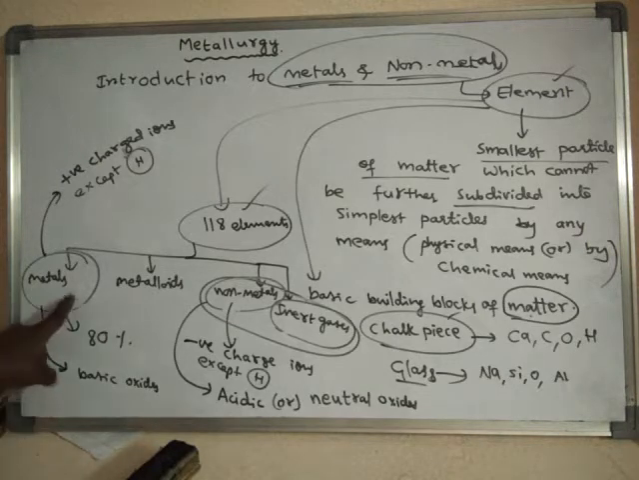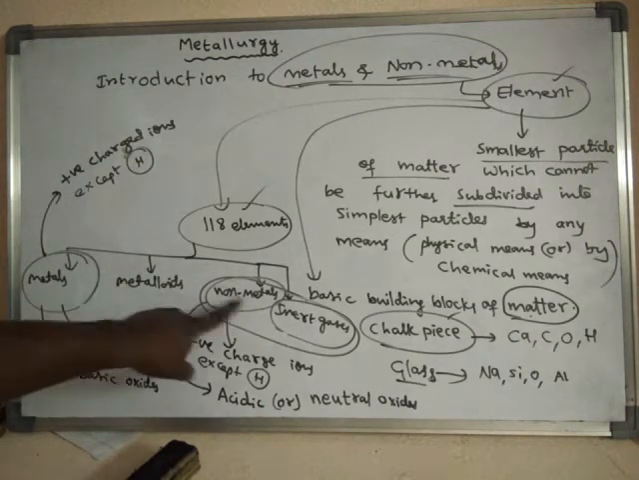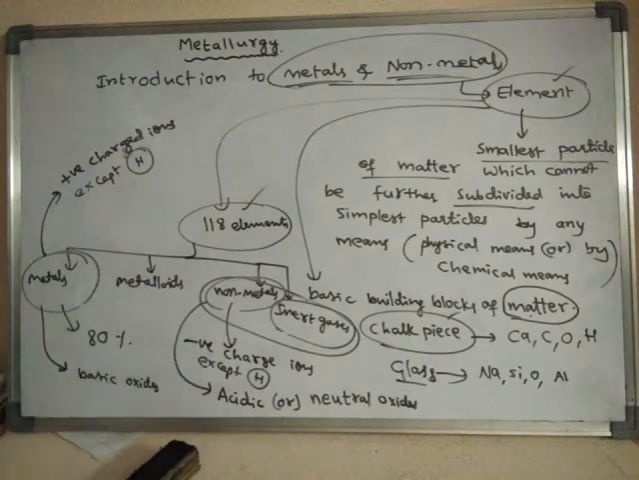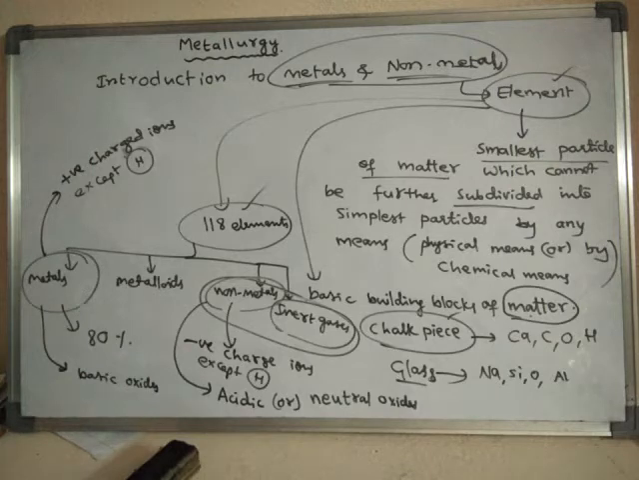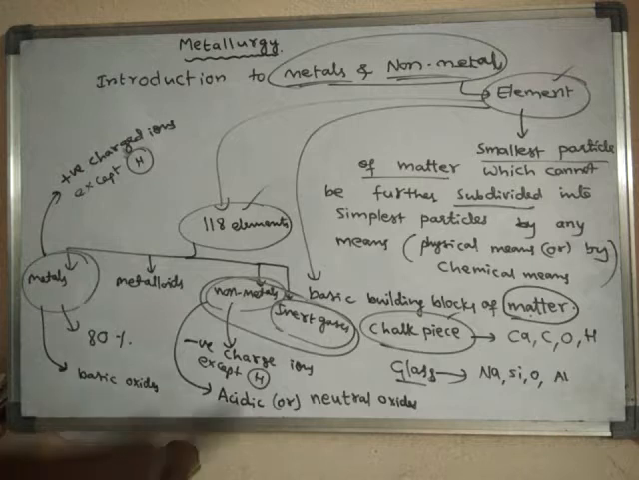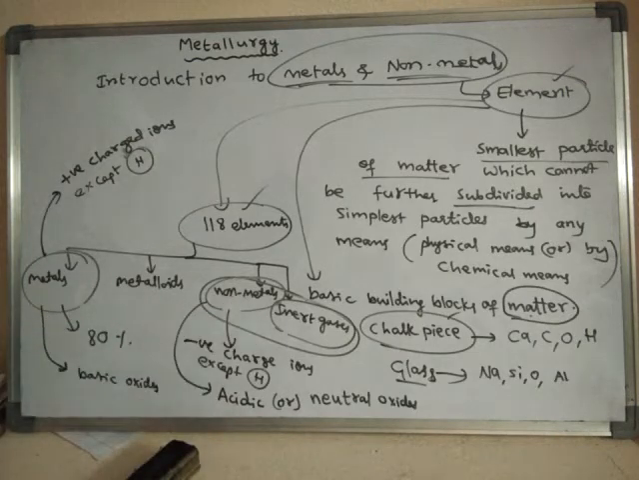Okay, so why do metals lose electrons and why do non-metals gain electrons? Either metals or non-metals, they either lose electrons or gain electrons in order to get stability. Metals lose electrons to get stability, and non-metals gain electrons to get stability. Okay, so we will learn all these things. We will learn the differences between metals and non-metals first.